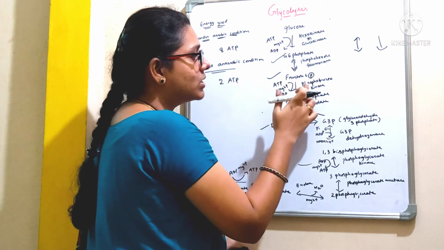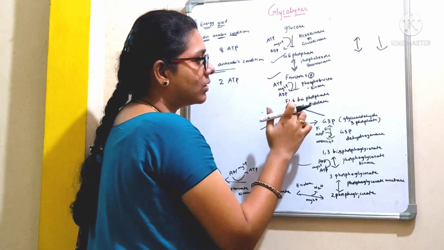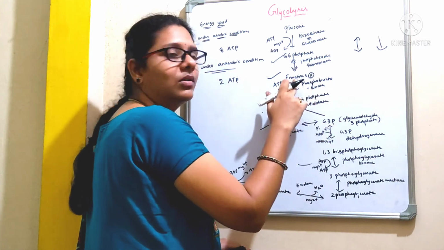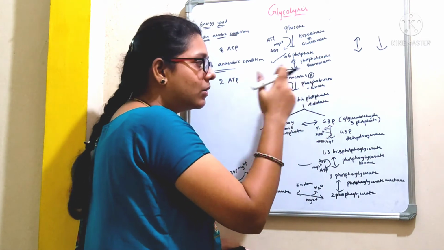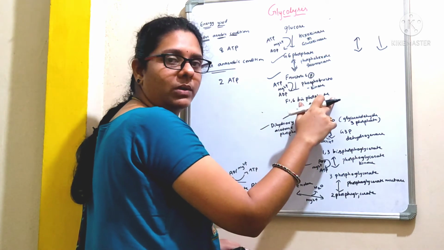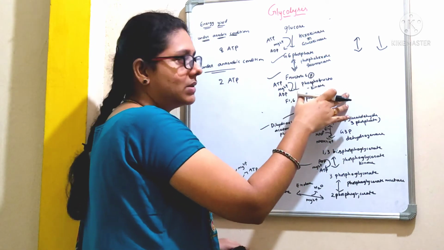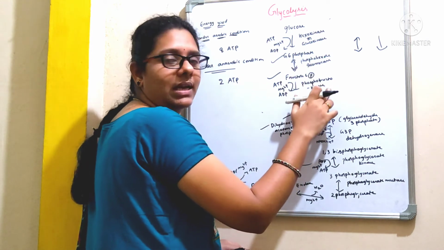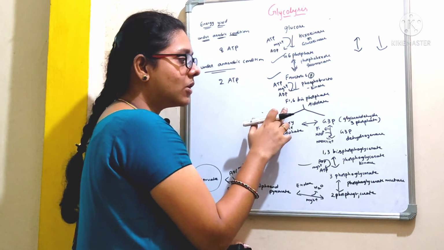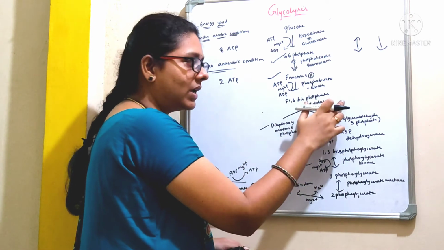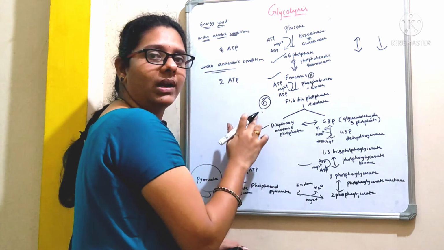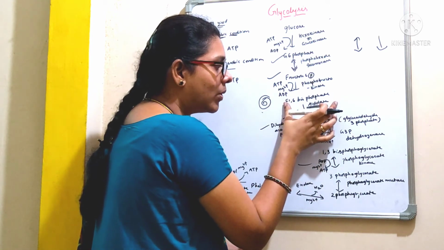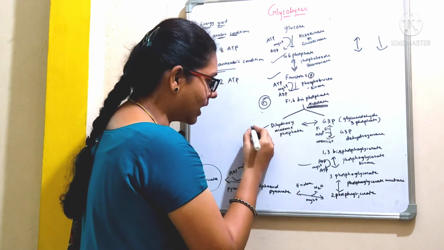Again, for the conversion of this fructose 6-phosphate to fructose 1,6-bisphosphate, we are transferring another phosphate molecule to this fructose 6-phosphate compound to form a fructose 1,6-bisphosphate molecule. Again we need some energy. So this reaction is catalyzed by an enzyme called phosphofructokinase. And now after the formation of this fructose 1,6-bisphosphate, it is a 6-carbon compound, right? By the action of the enzyme aldolase, this 6-carbon compound is split into two 3-carbon compounds.